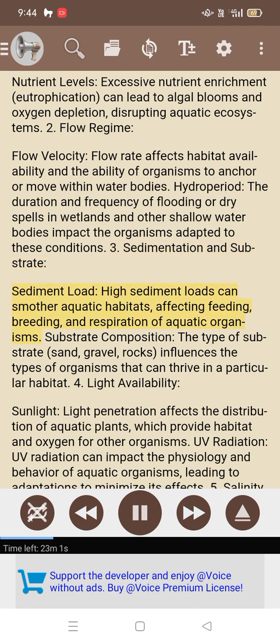3. Sedimentation and substrate. Sediment load. High sediment loads can smother aquatic habitats, affecting feeding, breeding, and respiration of aquatic organisms. Substrate composition. The type of substrate, sand, gravel, rocks, influences the types of organisms that can thrive in a particular habitat.